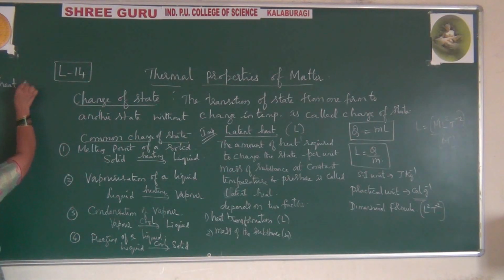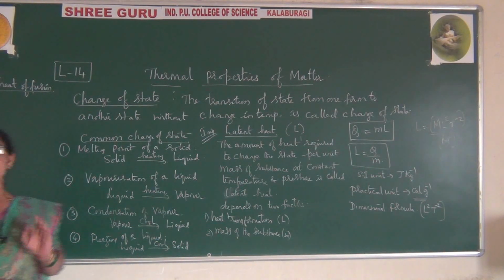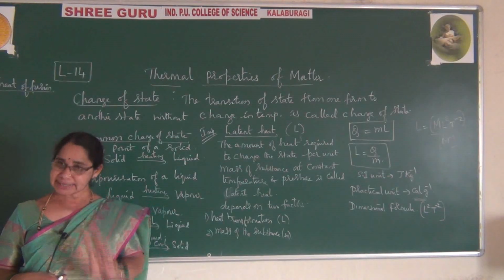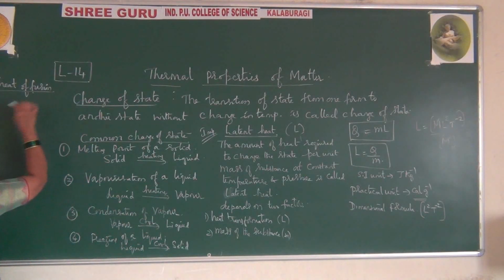Latent heat of fusion, how do you write this? We always write this symbol as L subscript F. So whenever you come across problems or questions, they express it in terms of the symbol L subscript F. It is understood, it is latent heat of fusion. So I write this symbol, it is L subscript F.